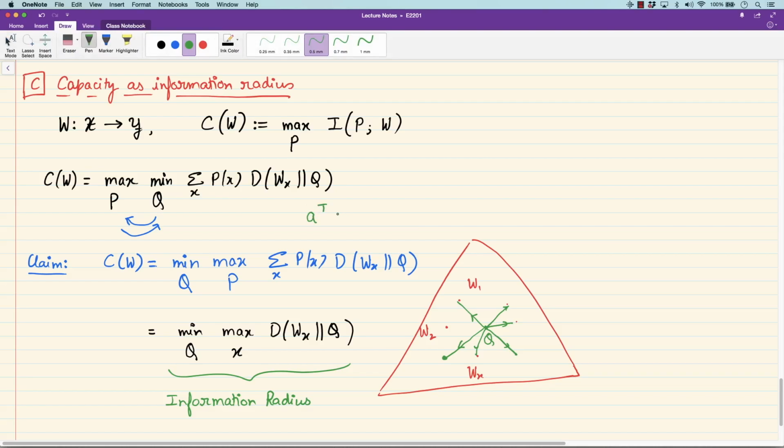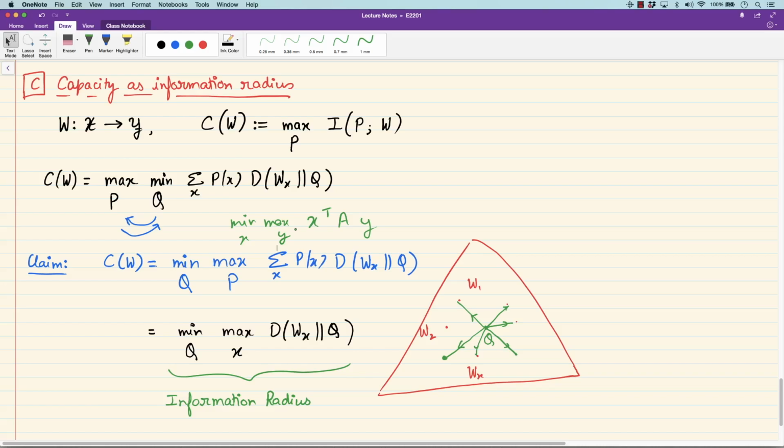So let me put it this way: X transpose A Y, where you are minimizing over X and maximizing over Y. Okay, in this case, such an interchange of max and min can be justified, and there are many famous versions of these min-max theorems.